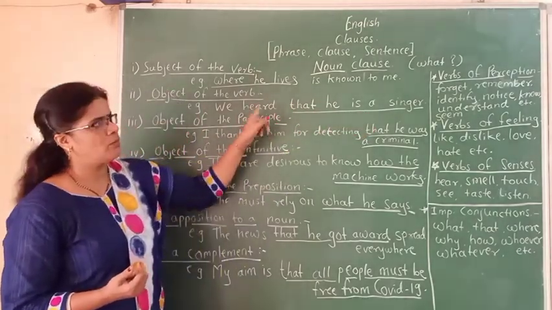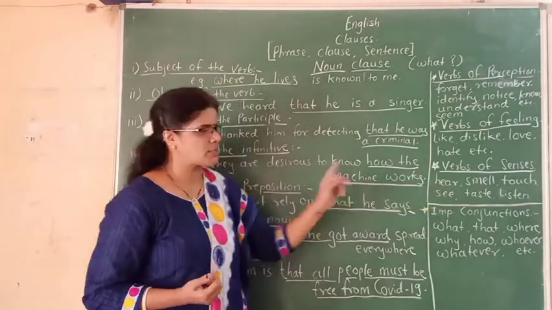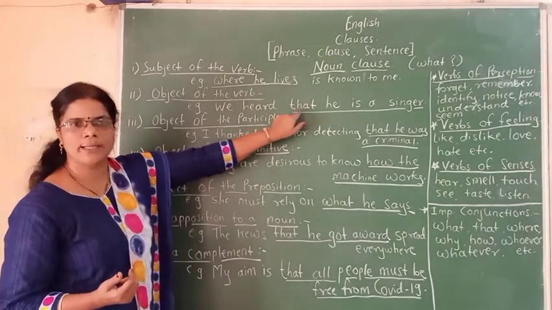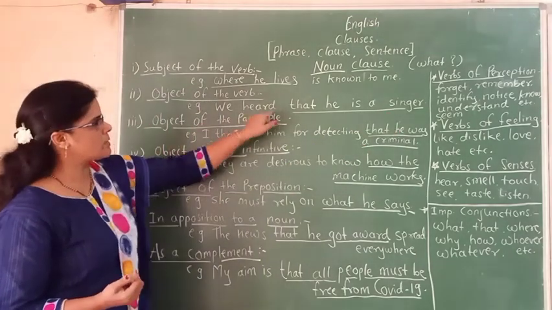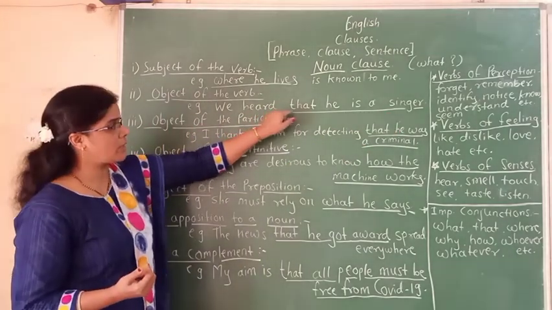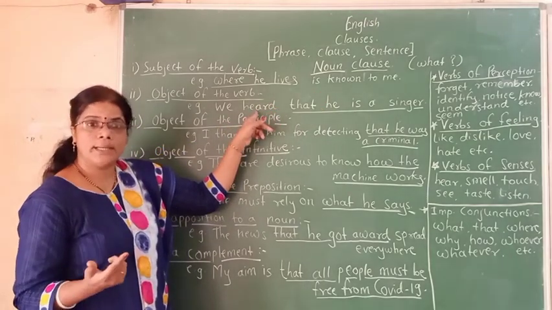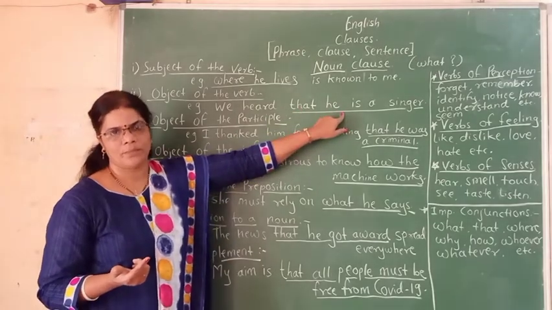Heard, verb of senses, here past tense of hear, heard. And so, this is a noun clause and started with that he is a singer. So, it has given us the answer of that what question. What did we hear? That he is a singer.